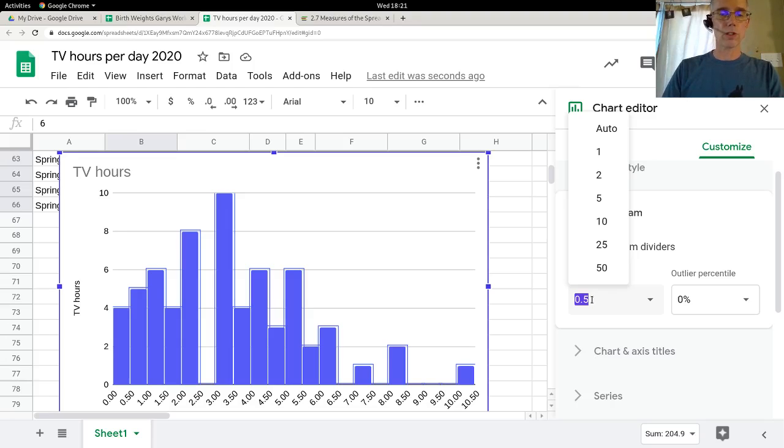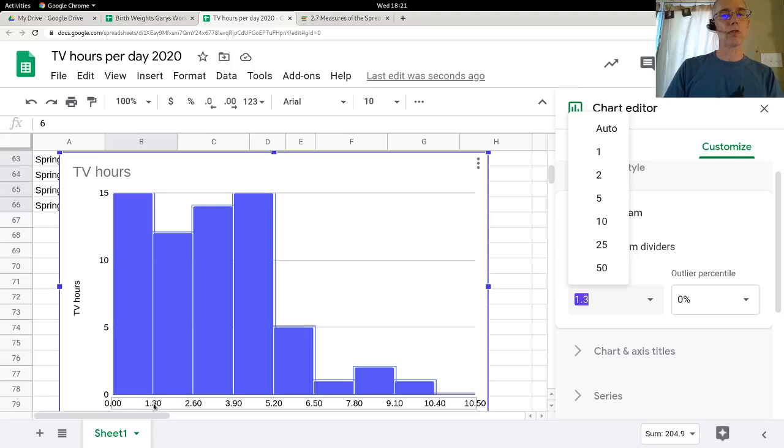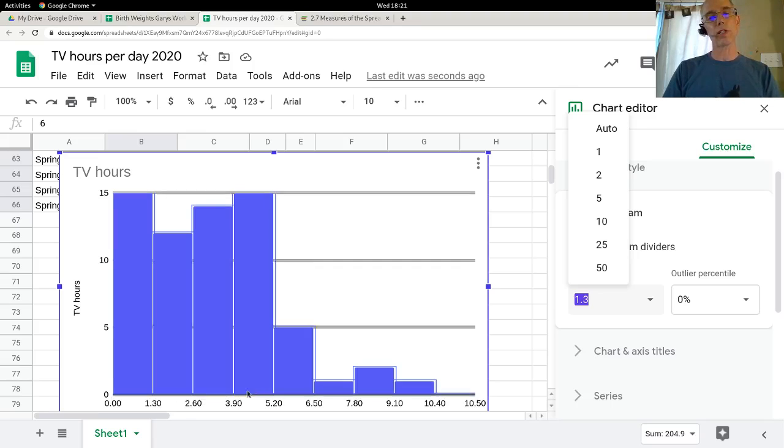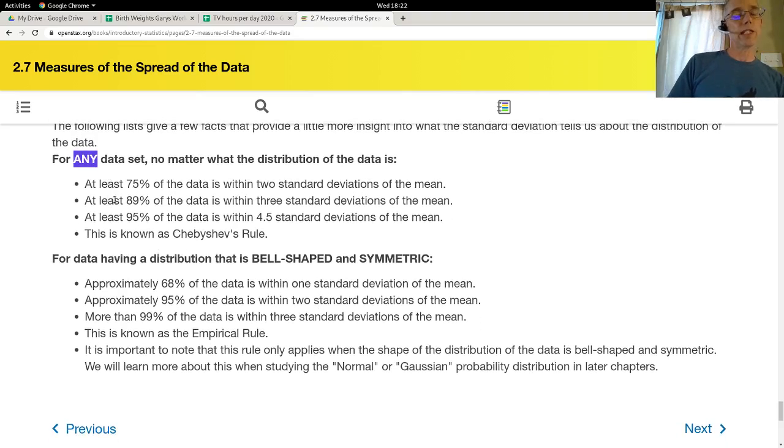So let's go with 1.3 was what it started with, right? This doesn't really look symmetric or bell-shaped in most of the widths I chose for my bin width. And that's just how wide each of these columns are, right? 0 to 1.3, 1.3 to 2.6, and so on. Anyway, so I definitely meet Chebyshev's rule, and all data will. And again, Chebyshev's is at least.